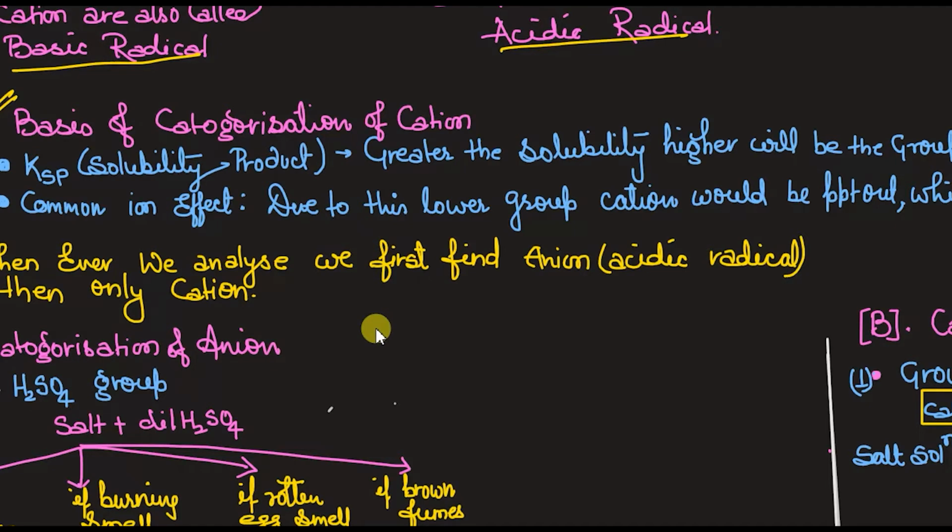Yes. So solubility product, that is KSP, and common ion effect, that also you have done in the equilibrium chapter in class 11th. Okay, so what are the basic things? If the solubility is high, the group will be higher. Like you can say that magnesium has more solubility than barium, or you can say that zinc has more solubility than ammonium. You can say like this.